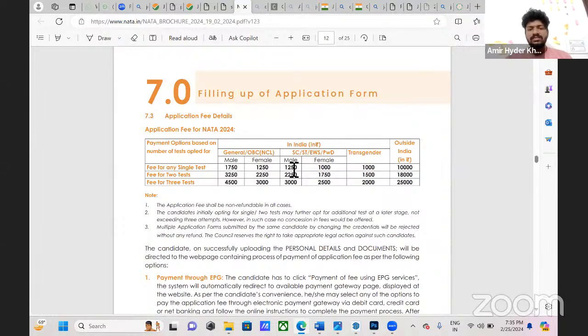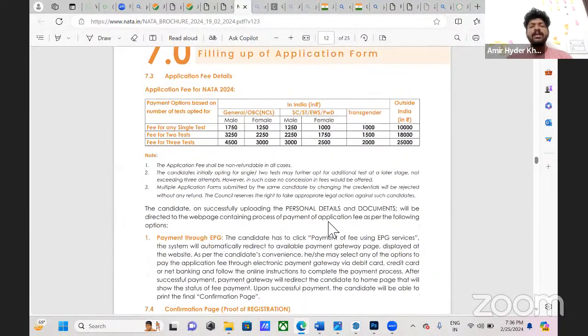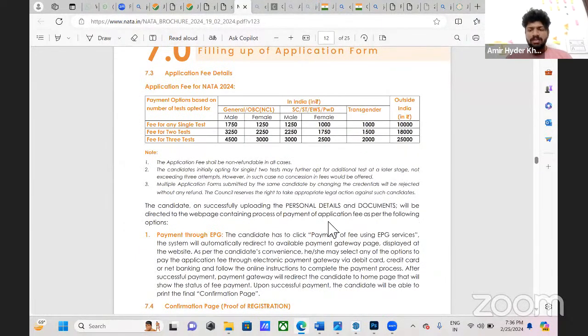For a single test, it's 2,250 for male and 1,000 for female, and vice versa. For two tests, we can see it's 2,250 for male and 1,750 for female. And for three tests, you can see 3,000 for male and 2,500 for female. It's pretty expensive, but please do write this exam.